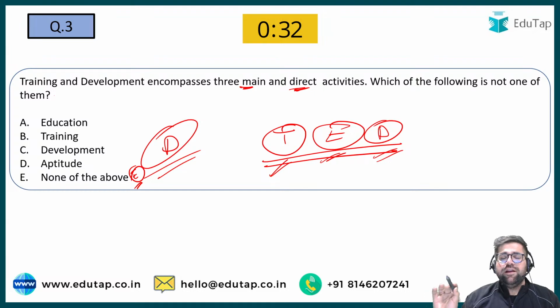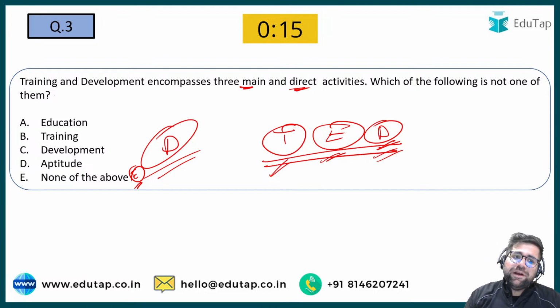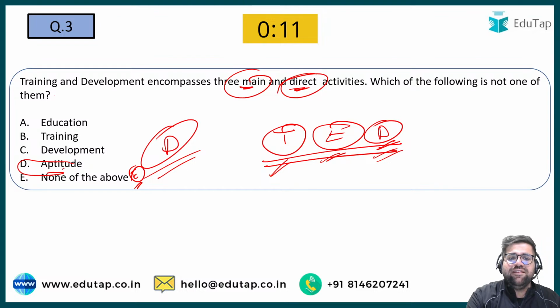Training and development includes training, education, and development. Development is a longer term activity wherein you are looking for an overall personality development. Education is all about changing your perspective, or working on your aptitude. But aptitude is not the direct measure. The question says three main and direct activities, and aptitude is not a direct measure.